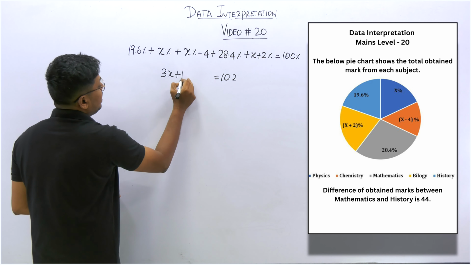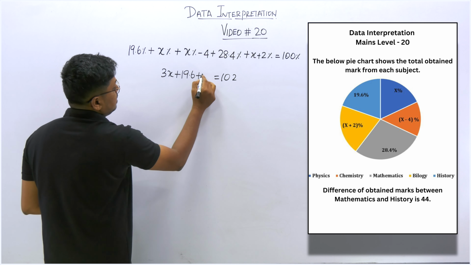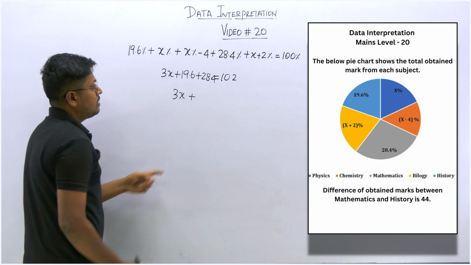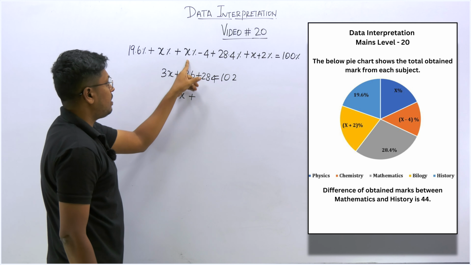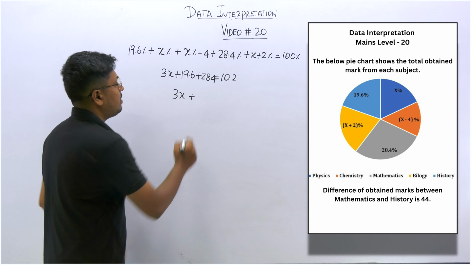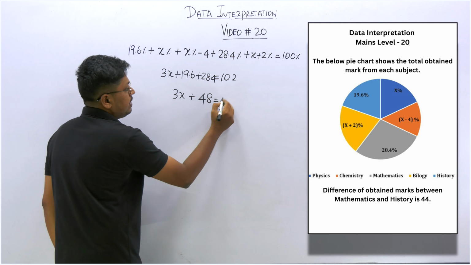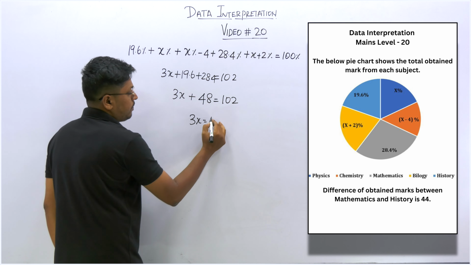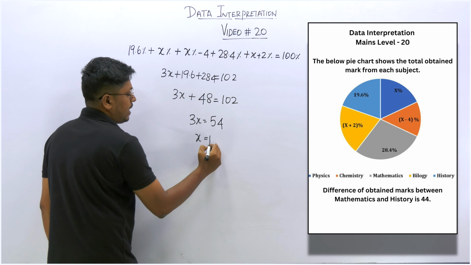So what is the remaining value here? 19.6 plus 28.4 is 48. So 3x plus 6 plus 4 will be 10, so 3x plus 48 is equal to 102. So 3x is equal to 54. So x is equal to 18.